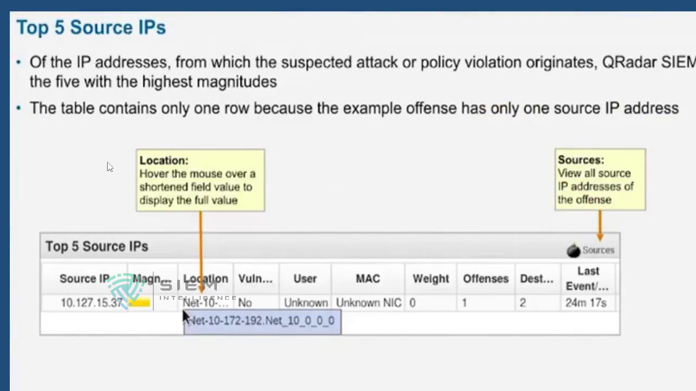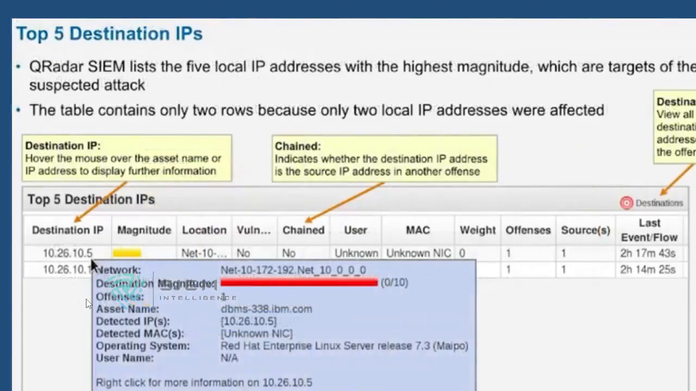Top 5 source IPs, you can come to know what the location is and what all your sources are. If it is there, you can check what network it is, what the offense is, what the destination is, and what was the last event that was triggered by this source IP. Those things will be shown. Destination IP, you can also see the destination IP.